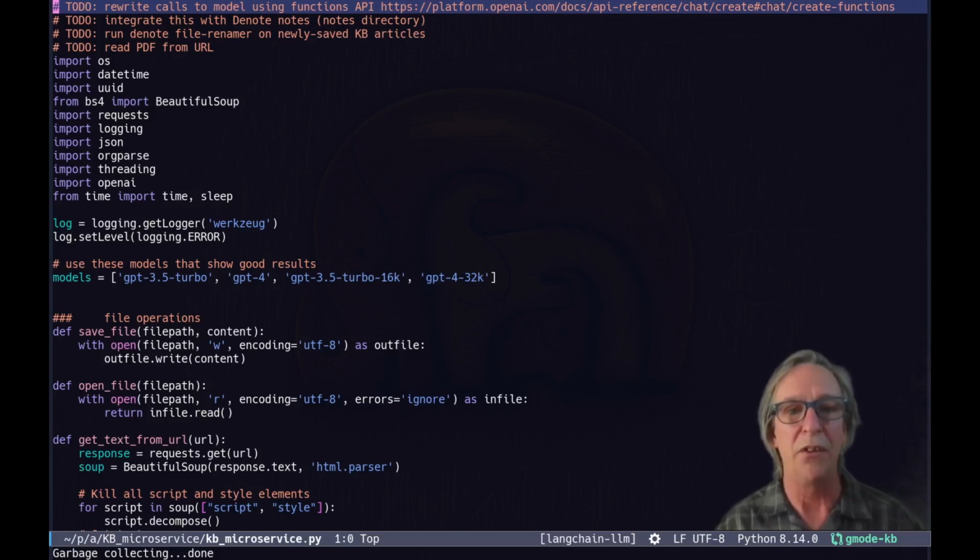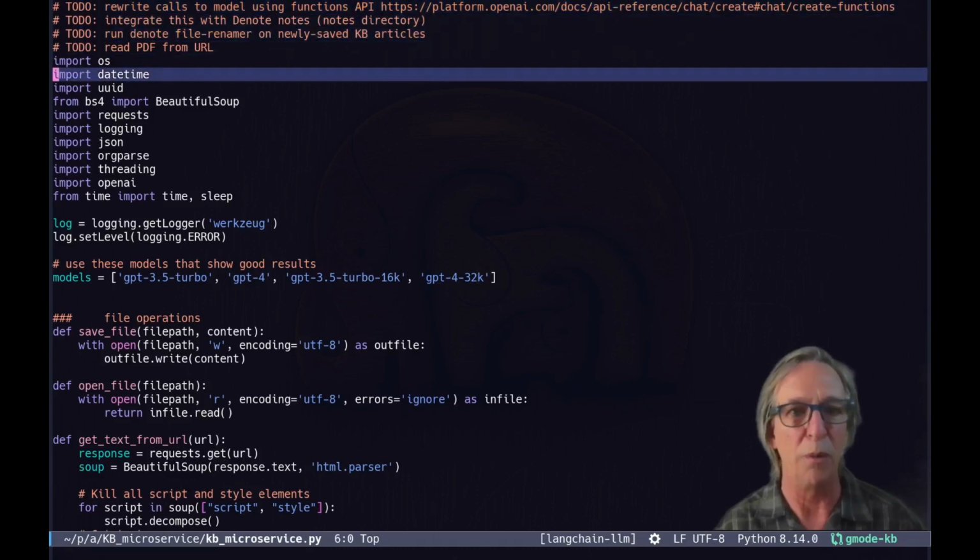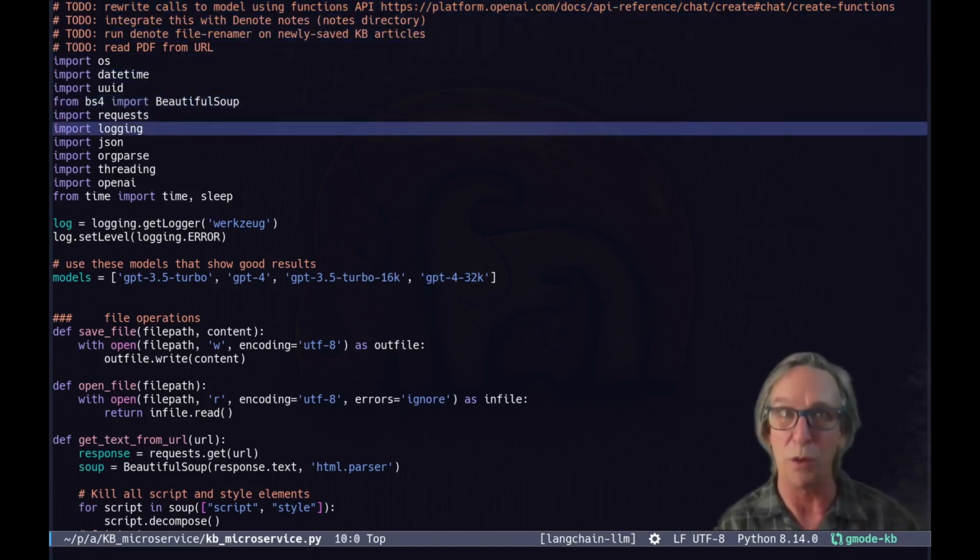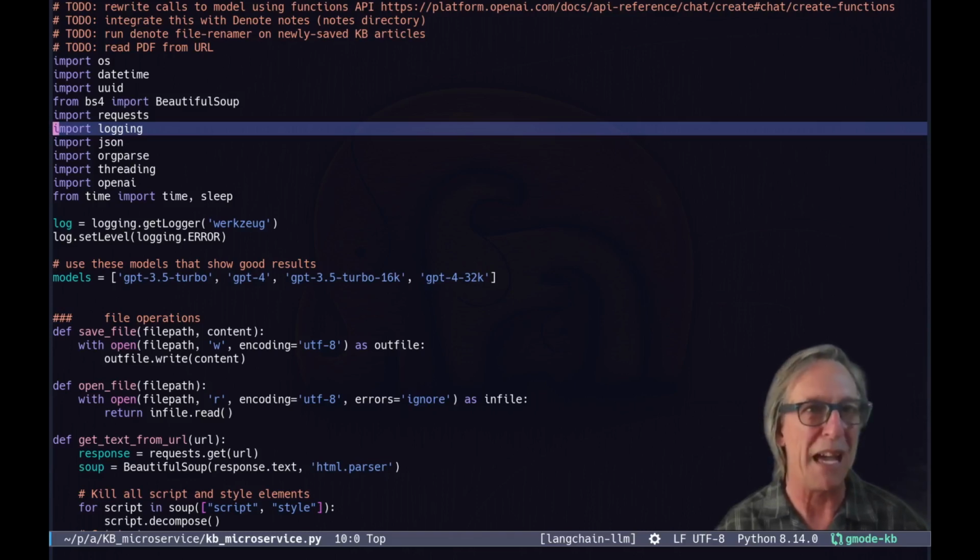But we've already got basically the same thing happening with slightly different prompts to get different results. So why not say what I want is a list of things to do based on the text I'm giving you, or add it to my reading list, or do something else that works with this kind of Roam Zettelkasten workflow. And that's kind of my next step with this, and I will be updating that one branch, that org mode KB branch, in my fork of the repository.